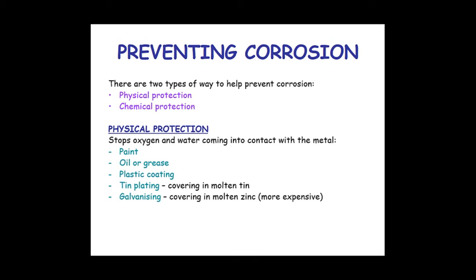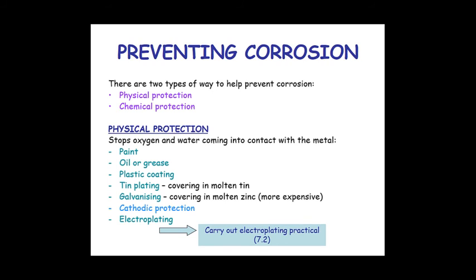Tin plating is done where the iron is covered with molten tin, and the next step is galvanizing. Galvanizing is covering in molten zinc. Here we cover the iron metal with molten zinc, which is quite an expensive method. Then we can also use the cathodic protection method. Next method is electroplating.